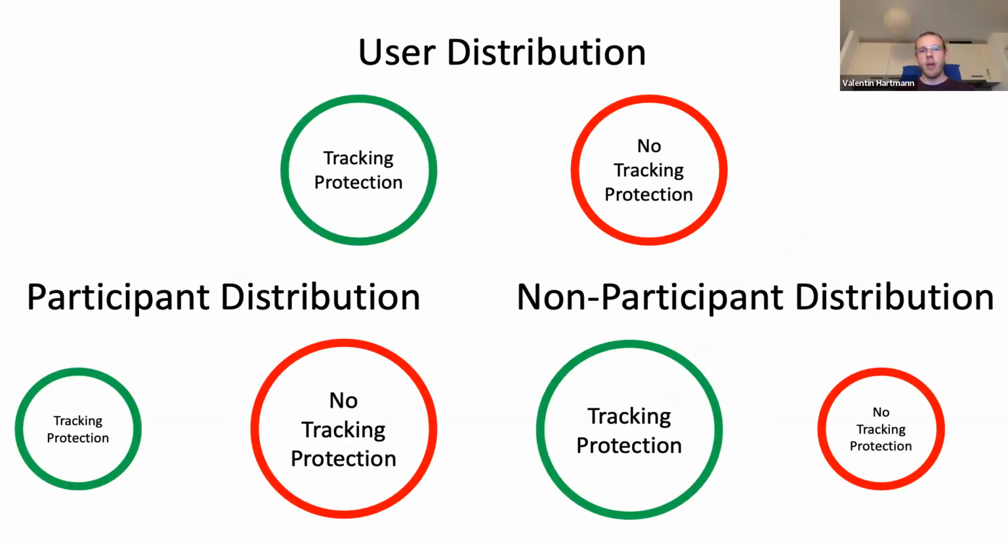Let's come back to the example from earlier. There, the reweighting would result in the browser developer increasing their estimate of how often the tracking protection feature is used.